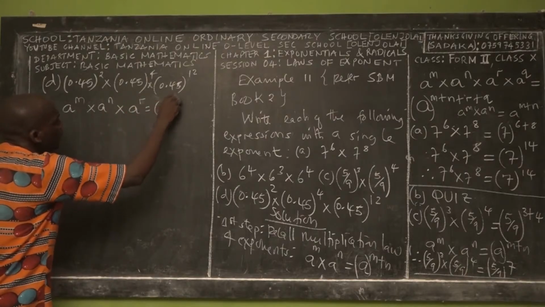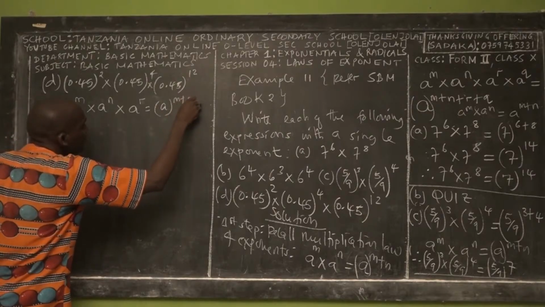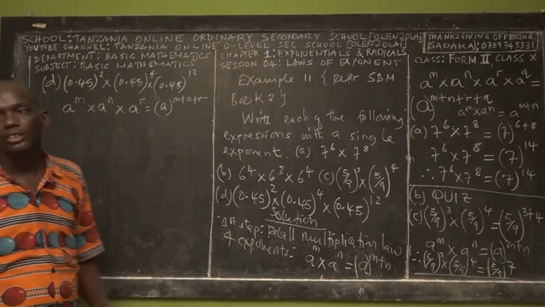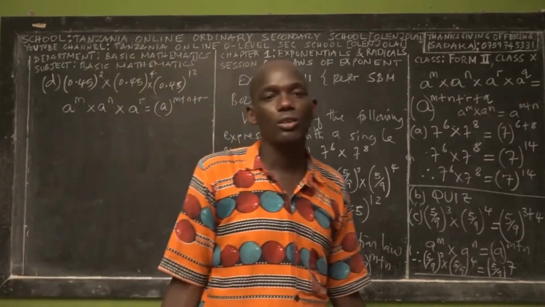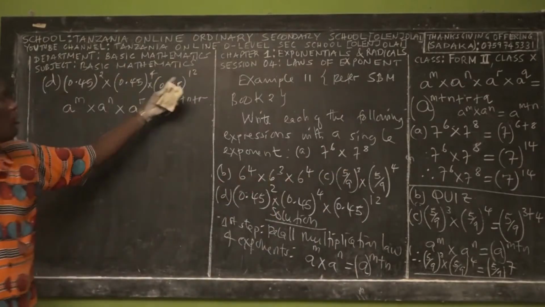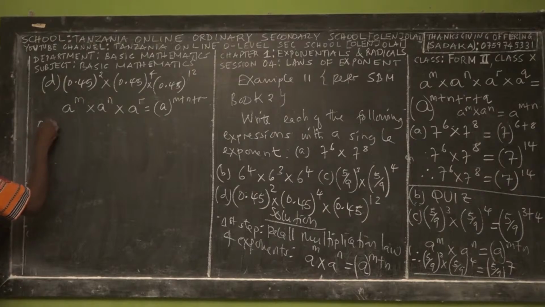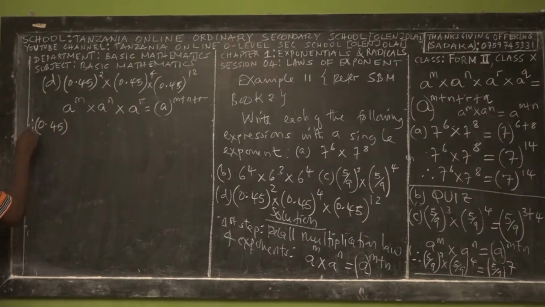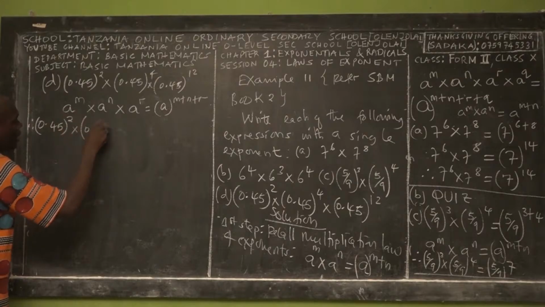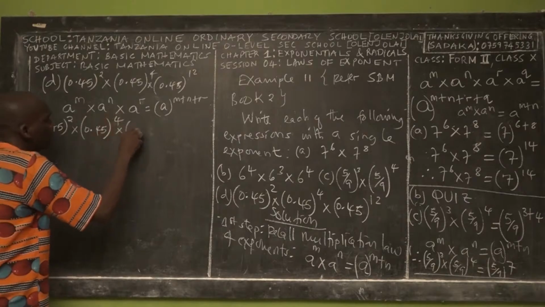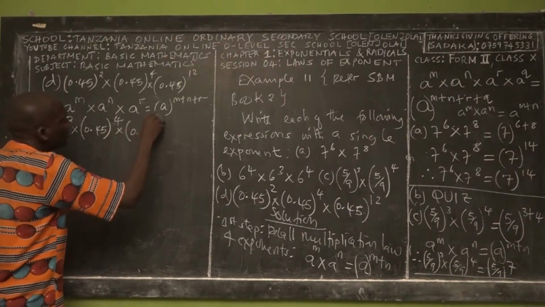This is equal to a power m plus r plus n plus r. Right? What is the base of these three exponents? It is 0.45. What are the exponents? 2, 4, and 12. So do they have the same base? Yes. Because they have the same base, we can add the exponents. So therefore, we say that 0.45 power 2 multiplied by 0.45 power 4 multiplied by 0.45 power 12